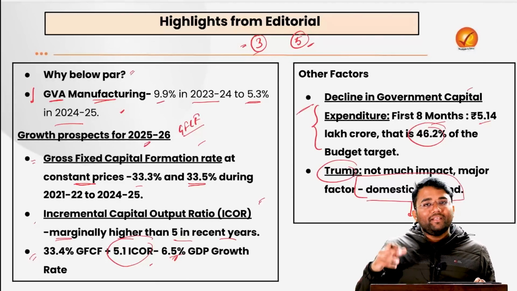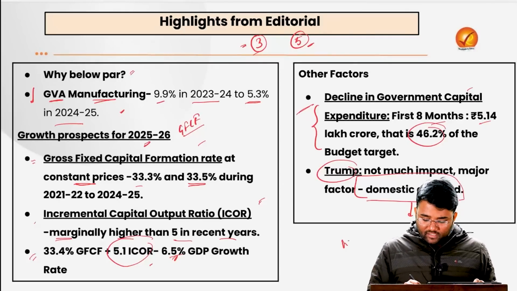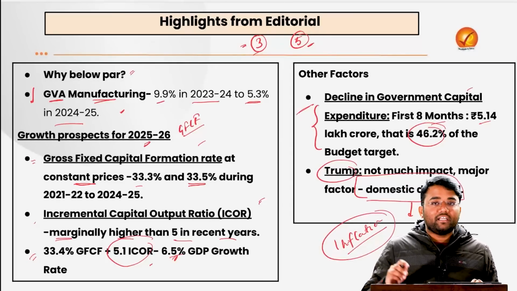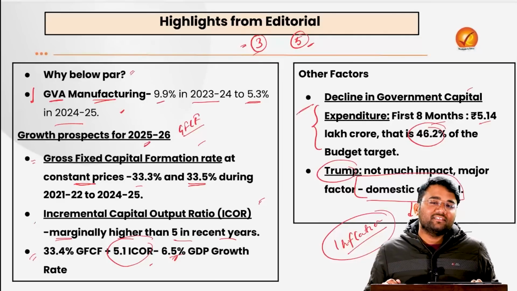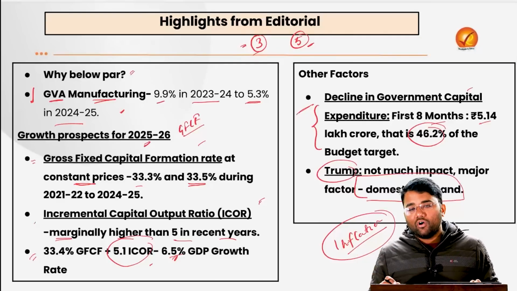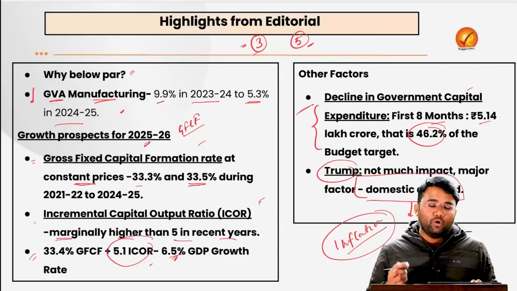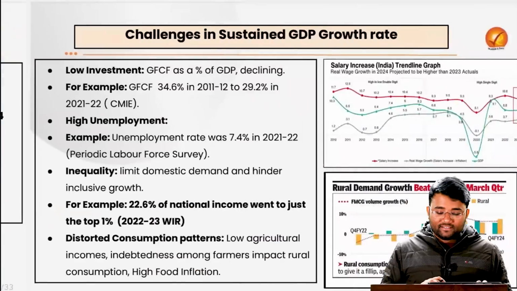So in this domestic demand, what are the factors that are influencing it? First is the inflation in the economy. Okay, if inflation is not in the tolerable limit, obviously people will not be able to buy goods and services. Then the wage growth of the people, whether people have jobs, whether they are earning well, that will also determine the case of domestic demand, etc.